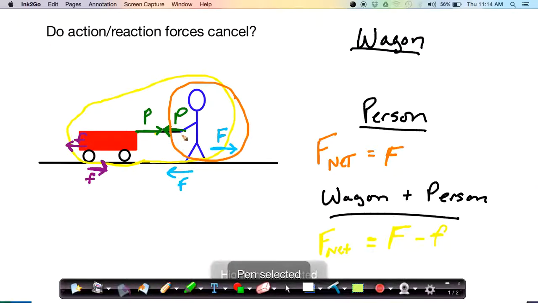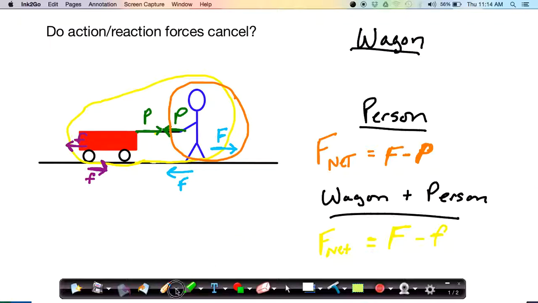Because the pulling force from the wagon on the person is opposite the direction the person moves, we're going to subtract it to get a net force equation of big F minus big P for the person. So the force from the earth on the person, acting forward, and the force from the wagon on the person, pulling backward. The difference between those two forces will be the net force on the person.